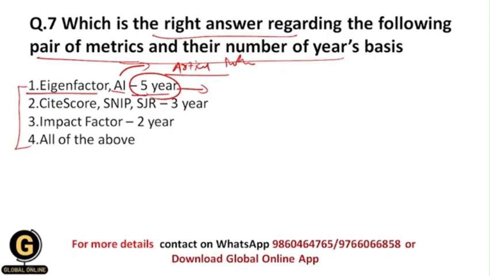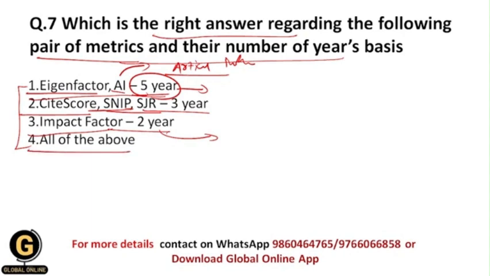So this is the meaning of this first option. Again in the second option, CiteScore, SNIP and SJR. So all of these three are journal metrics, and they are going to track the citations for preceding 3 years. Impact Factor, again 2 year. So here it means that Impact Factor is going to track the citations for preceding 2 years.